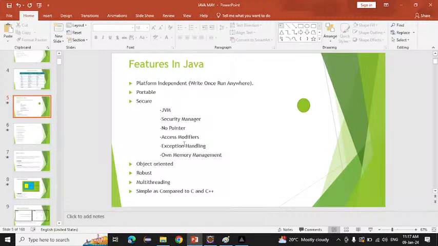If our application doesn't have any error or exception, can it crash? No, right? If our application doesn't have any error or exception, there is a very rare chance that it will crash. So it makes our Java robust, like strong. Okay, so these are all the features of Java.